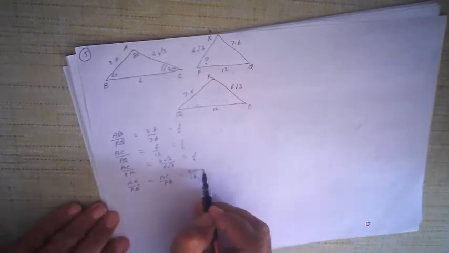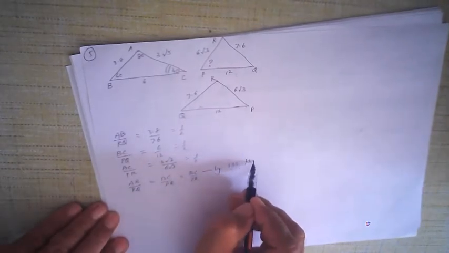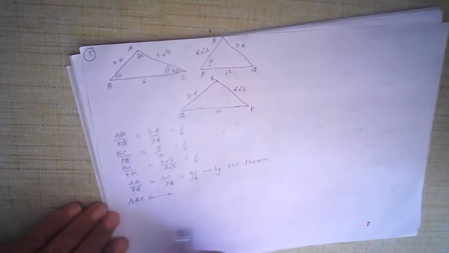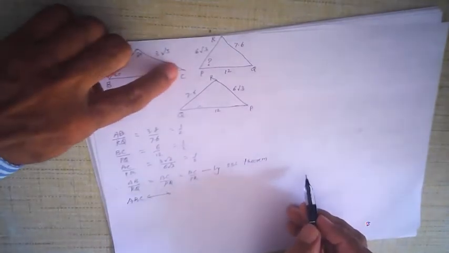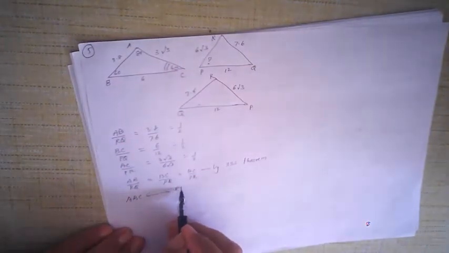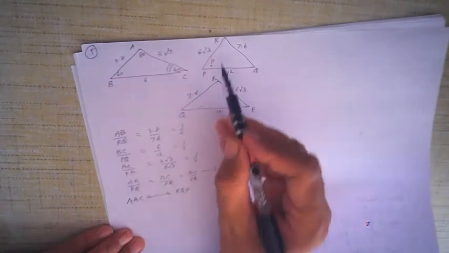And therefore by SSS theorem of similarity, triangle ABC, see, A, B and C correspond to R, Q and P. This is very important, the second figure, not this figure.